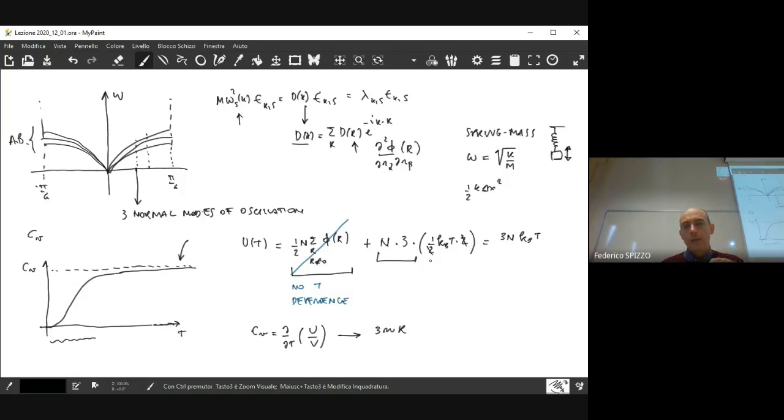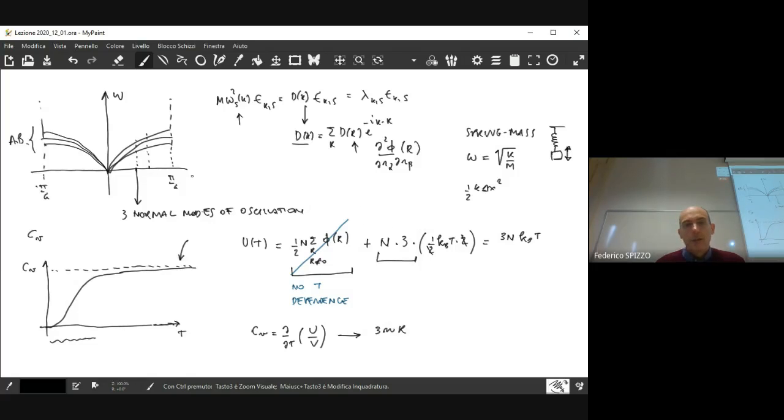Because while evaluating the total energy of the system, I multiply the thermal energy corresponding to one normal mode of oscillation by the total number of oscillation modes that I have in the system, without considering that, depending on the energy, not all of those normal modes may be active in the system. Just to make an example, again, I'm making an anticipation.